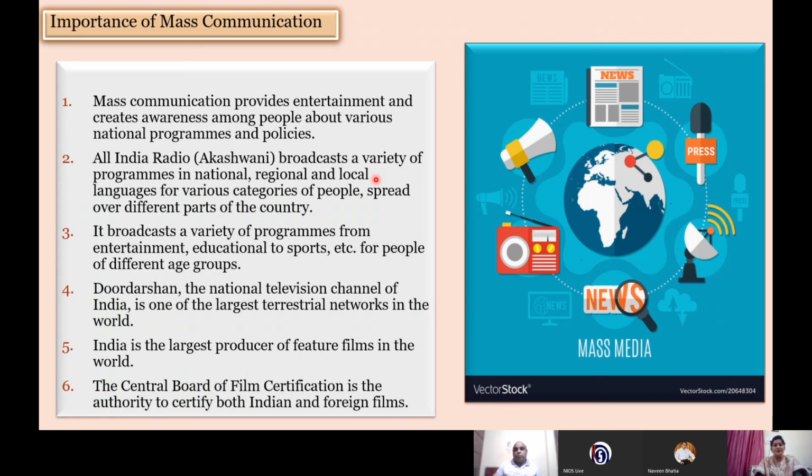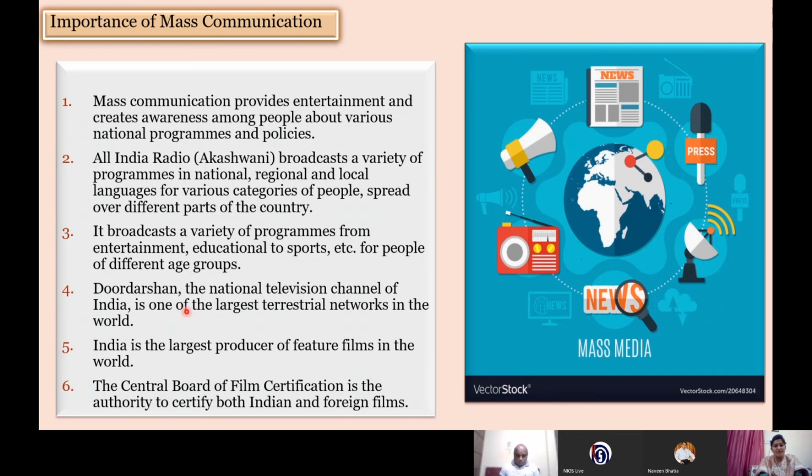It keeps in mind the choices of various categories of people, like the choices of students. Many times it broadcasts educational programs also, keeping in mind, like, farmers. Many times the programs for the benefit of farmers are also being broadcast on these TV and radio programs. So this is how it is creating awareness. At the same time, it is providing knowledge to our people by broadcasting such programs. Apart from that, educational and sports programs are also being broadcast on mass media.